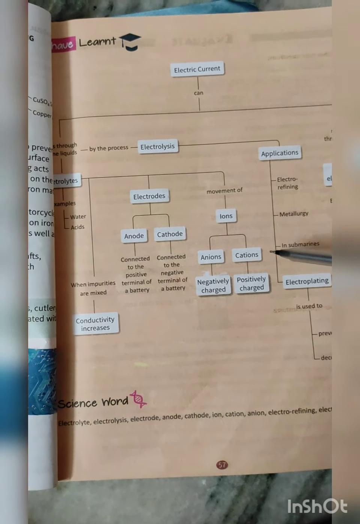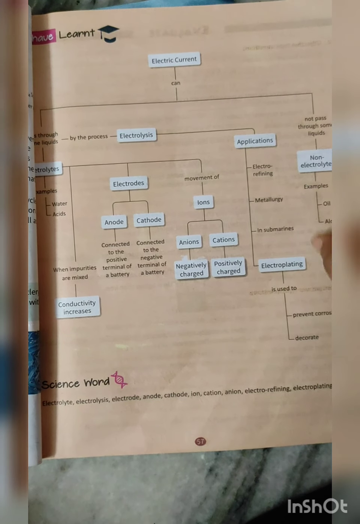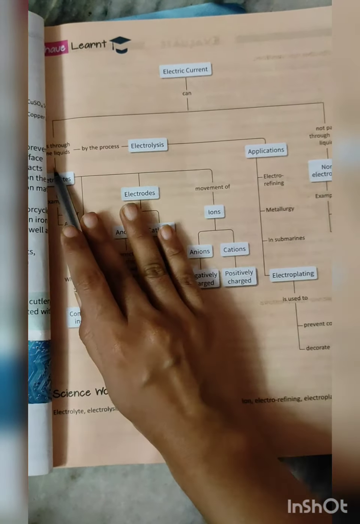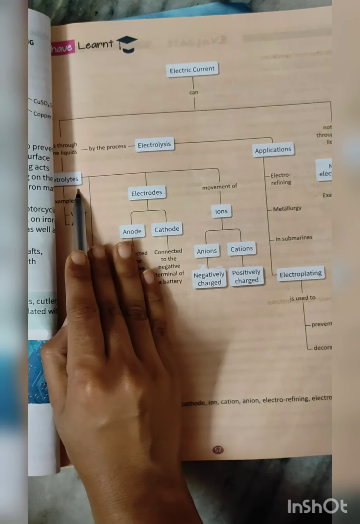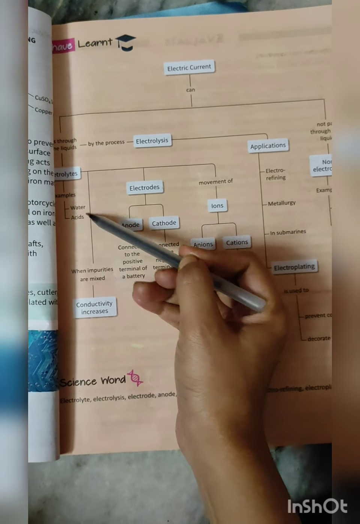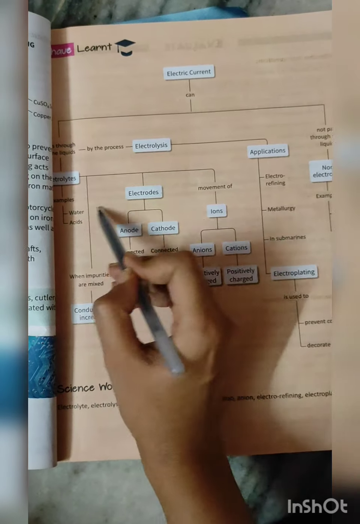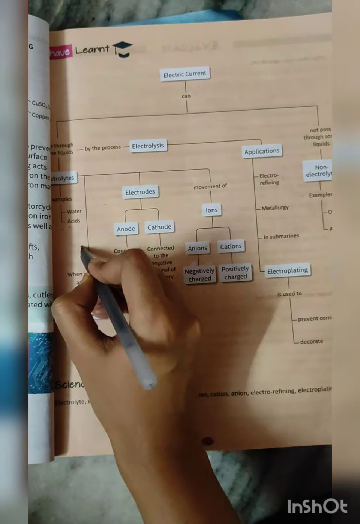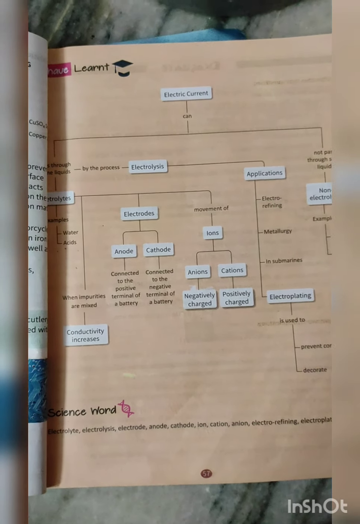I have given a worksheet question from this particular chart, so please look into this. Electric current can pass through liquids that are known as electrolytes. Example, water and acid. If you mix water with salt, it can be an electrolyte, or if you mix acid with water, it can also act as an electrolyte.